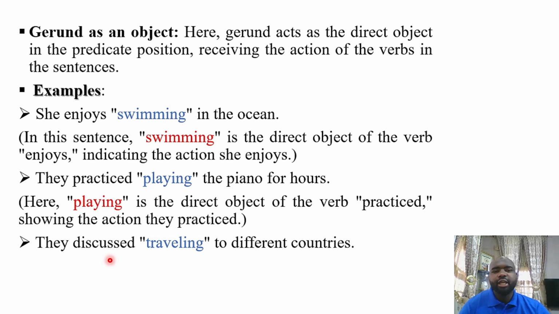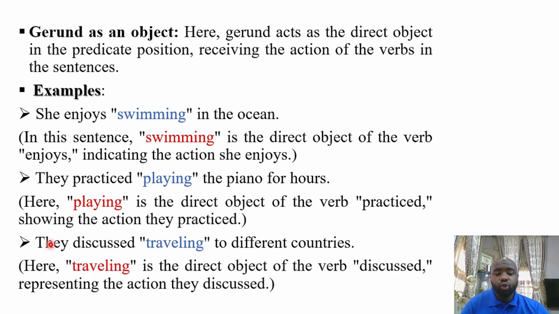They discussed traveling to different countries. Here, traveling is also the direct object of what? Discussed, the verb discussed. All right? Representing the action they discussed. Good. So here we have the examples of gerund in object position.